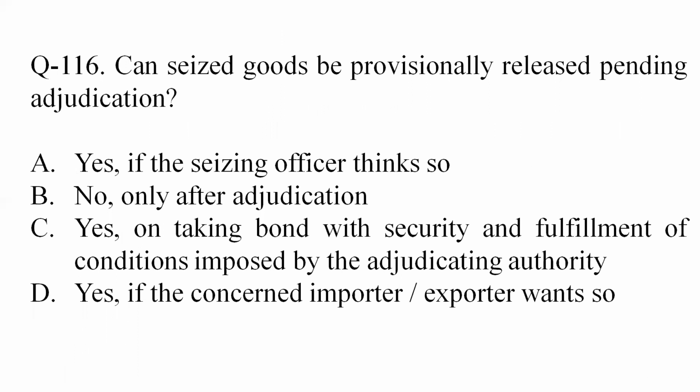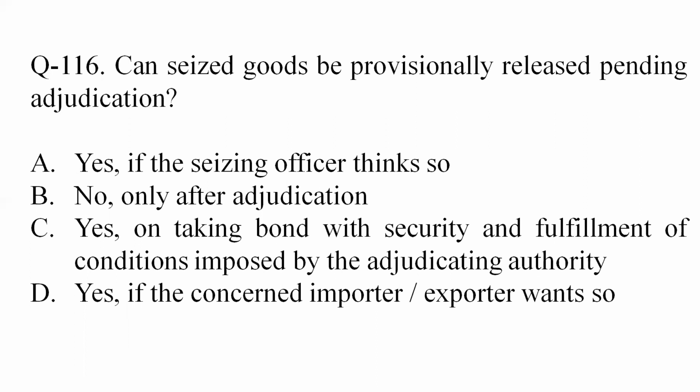Question 116. Can seized goods be provisionally released pending adjudication? From the options that we have, we understand that the goods can be provisionally released by the adjudicating authority after taking the necessary bond, security, and fulfillment of certain conditions that the adjudicating authority may impose.